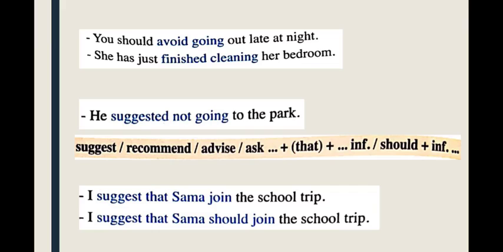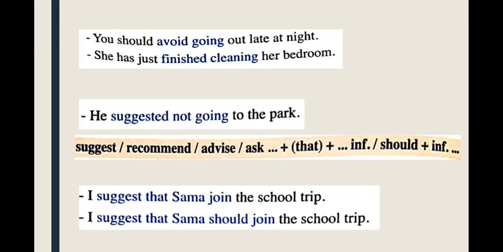She has just finished cleaning her room or bedroom. Finished cleaning. So as you see, avoid and finish, you use the verb in the tense you like, present, past, future, and so on, and they are followed by another verb with ing.